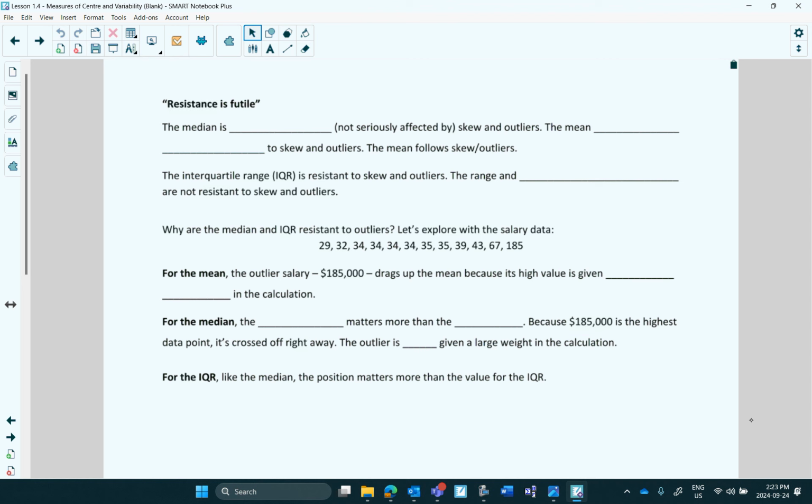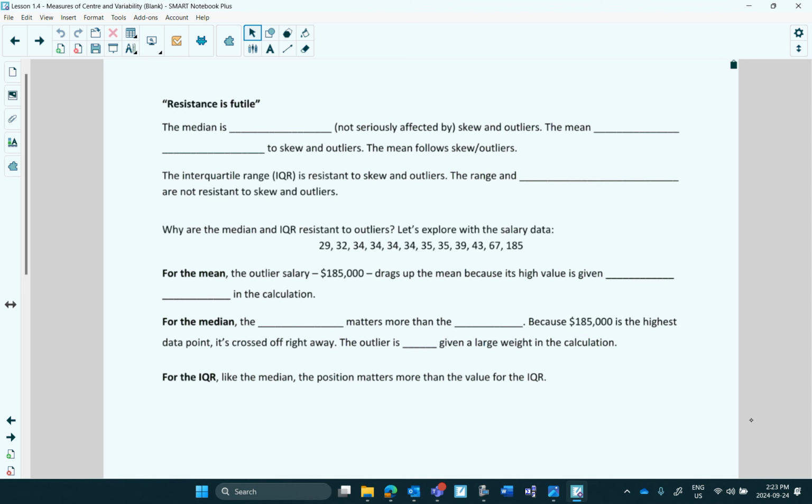So if there's an extremely high value, it'll pull the mean up. If there's an extremely low value, it'll pull the mean down. But it won't have the same effect on the median. If this wasn't here, the median would still be around 34,000, the middle number. But the mean would go way down if this wasn't here.